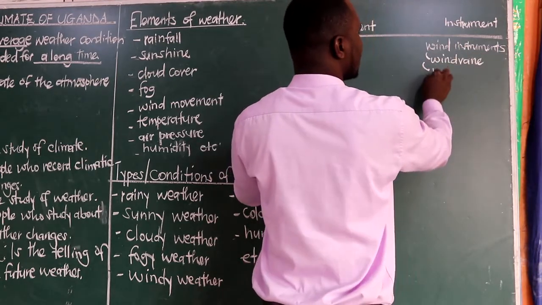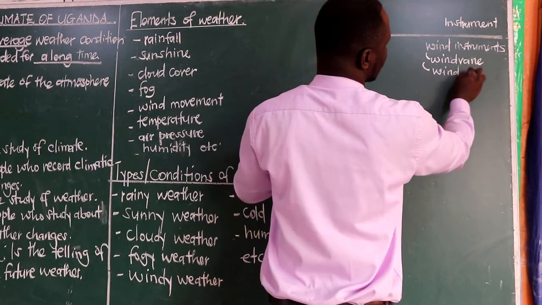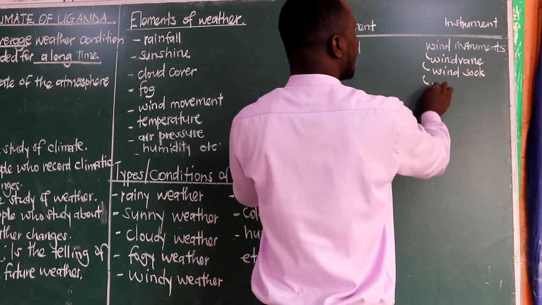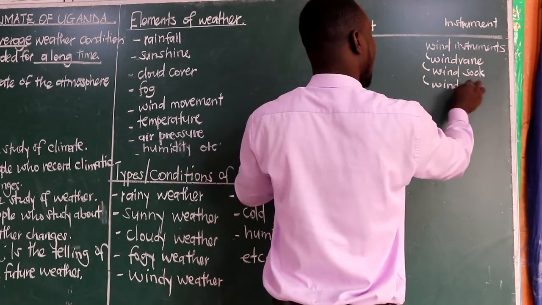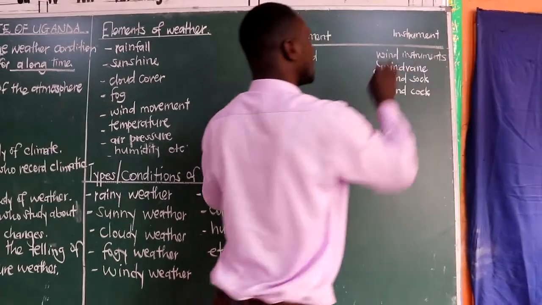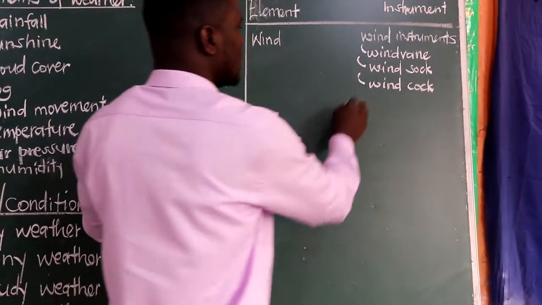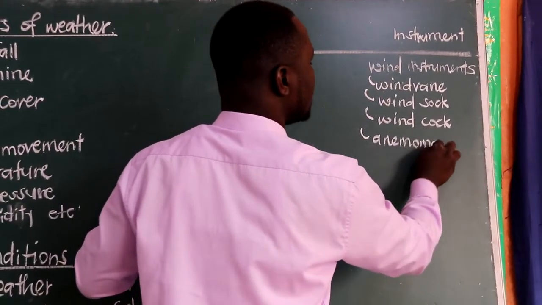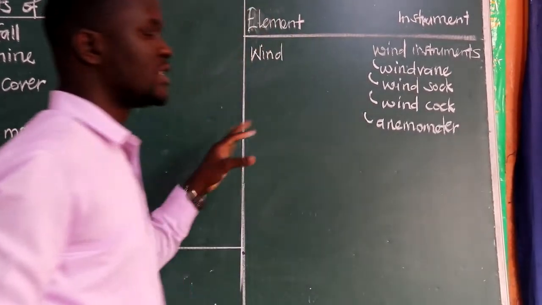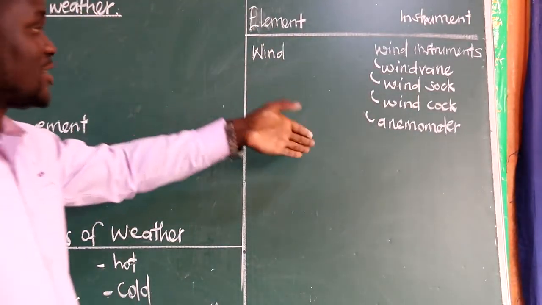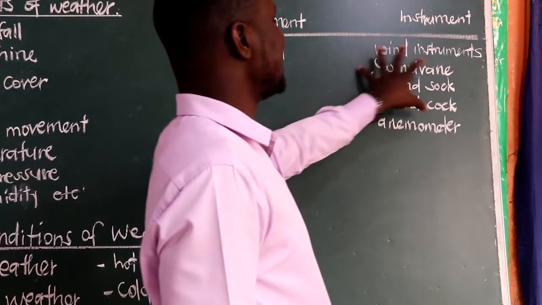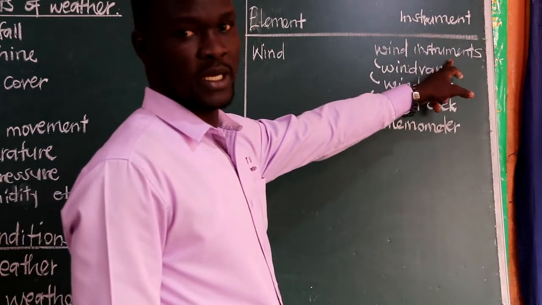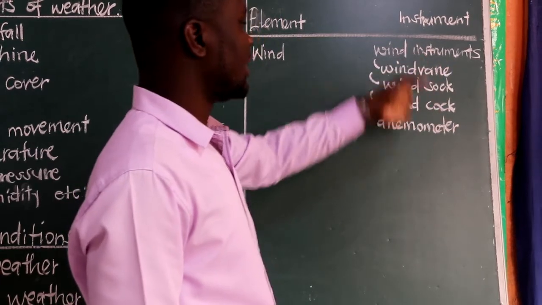Another one, we have what we call the windsock. Then we have the windcock. We have the anemometer. So at the end of it all, we shall understand that these instruments form what we call wind instruments. Reason being, they deal with wind.